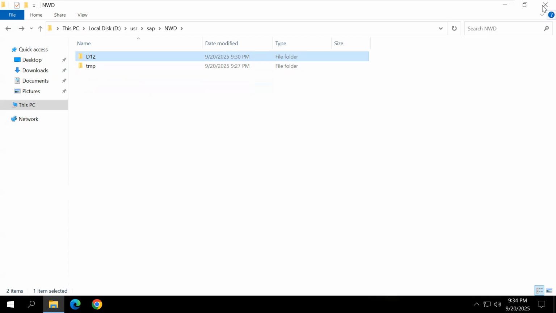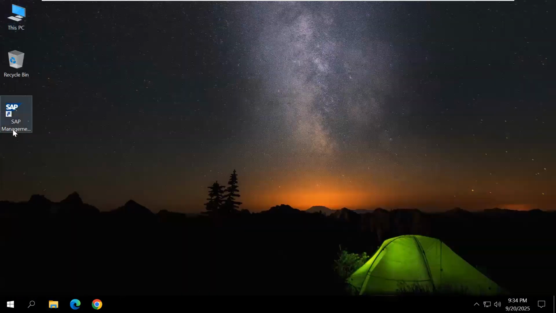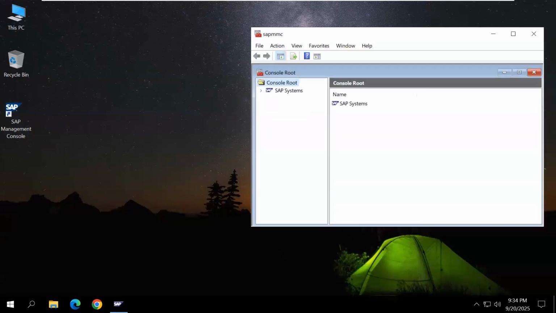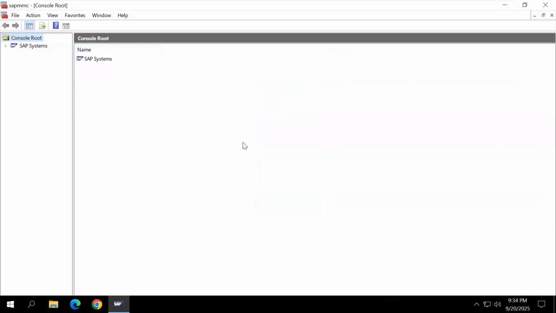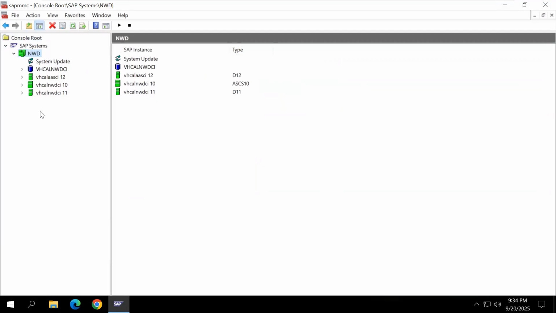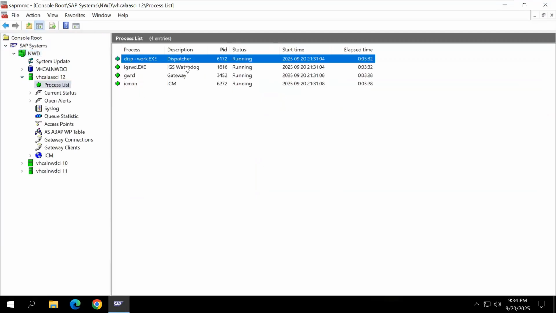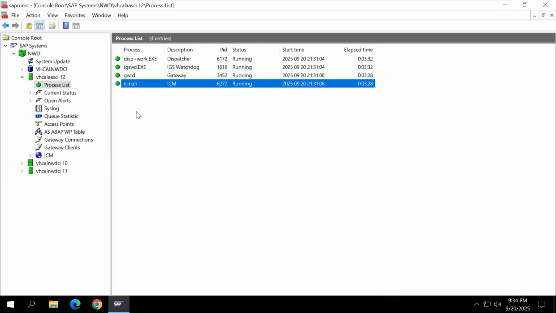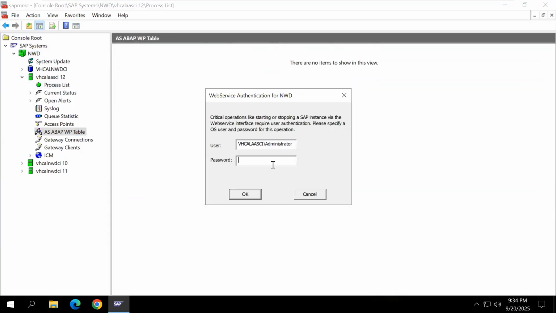So here, double click the SAP Management Console, maximize, expand. Same dispatcher, gateway, ICM, and work processes.